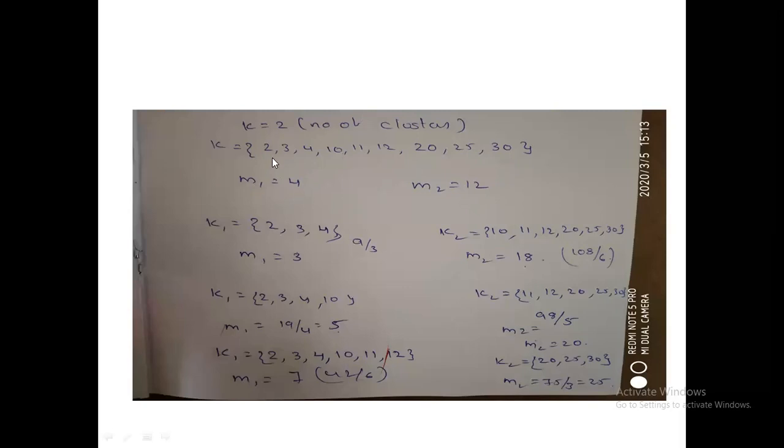Okay, what is the first step? Okay, we are going to take the random means. I have taken the random mean as 4 as well as 12. You can take any value you like, there is no problem.